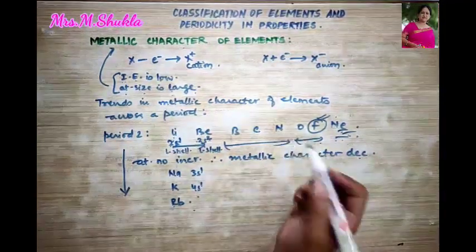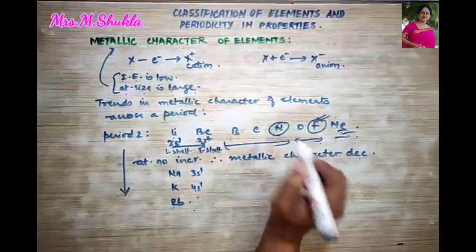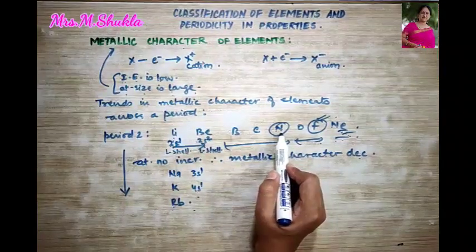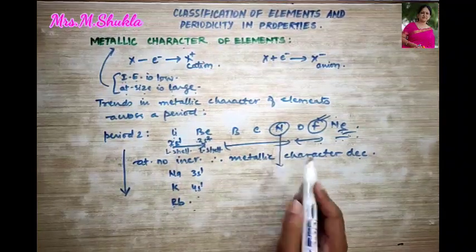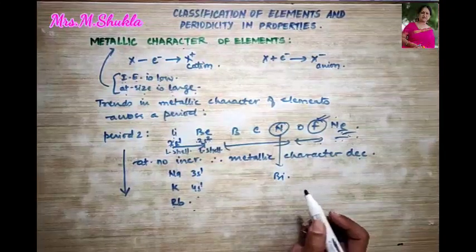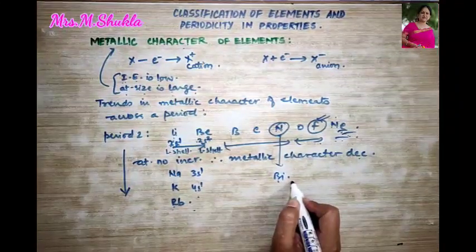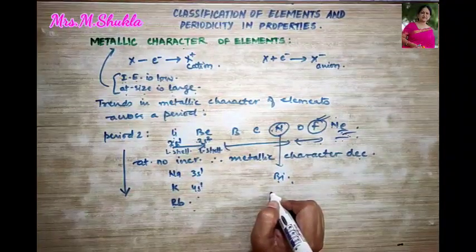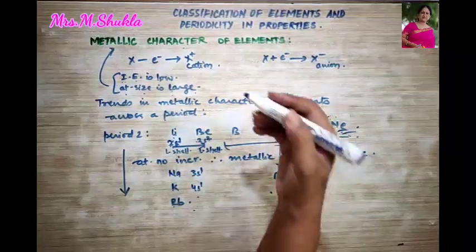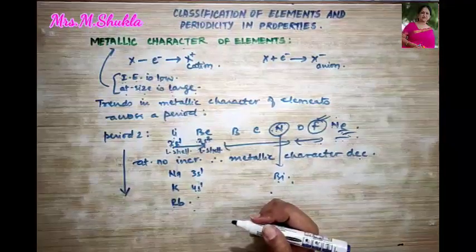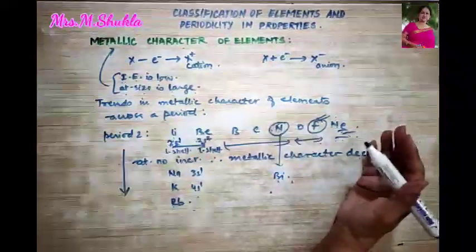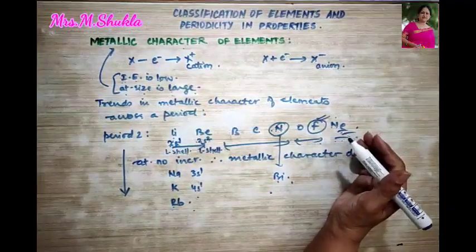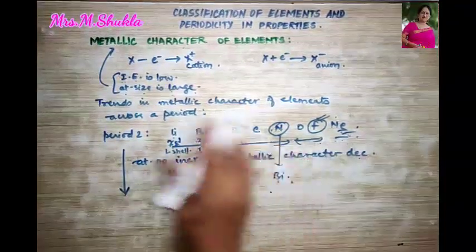Now, let us take another example of the nitrogen family. Right? So, nitrogen is a non-metal, but as we go down, you have bismuth. So, what is bismuth? Bismuth is a metal. Right? So, as we move down, the metallic character increases or non-metallic character decreases. Across the period, metallic character decreases, non-metallic character increases.